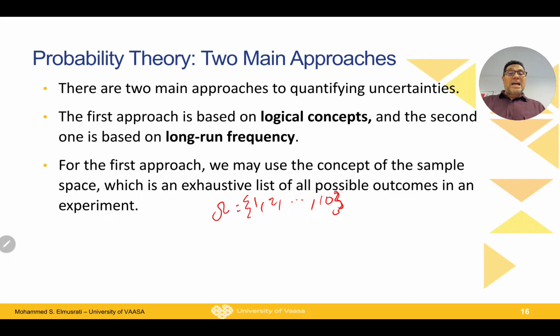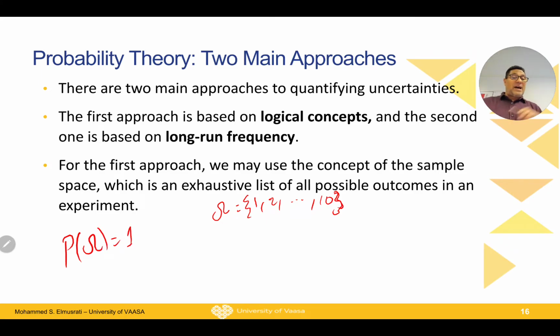So we have a blind drawing of the cards. And now we would like to calculate the probability of having any of these numbers. I would like to build a logical concept of how to get this probability, just based on logical thinking. Okay, we said that the probability of omega is equal to 1.